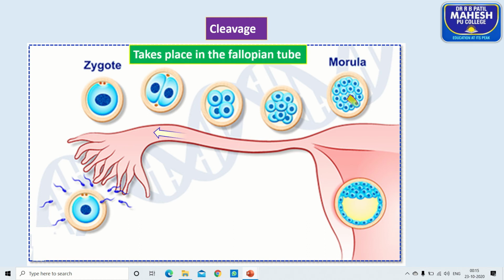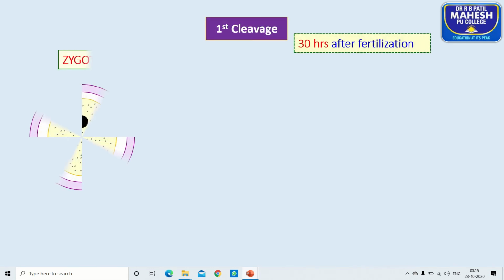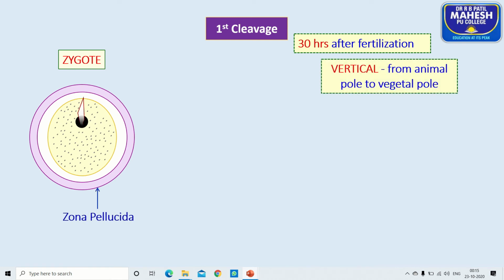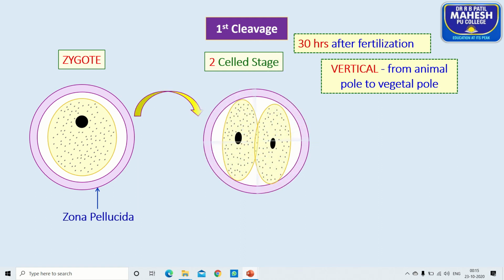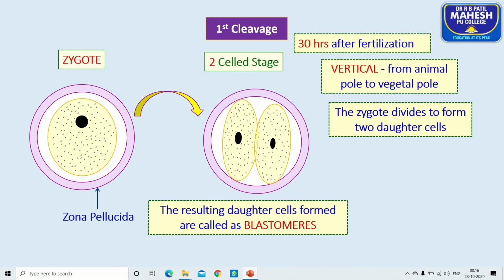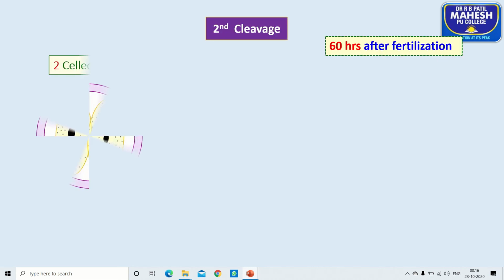So the cleavage of the zygote takes place in the fallopian tube. Thirty hours after the fertilization, the zona pellucida persists, and the first division is a vertical division. The furrow appears at the animal pole and continues up to the vegetal pole. As a result, the single-celled zygote is converted into a two-cell stage, and two daughter cells are produced, and these daughter cells are called blastomeres.